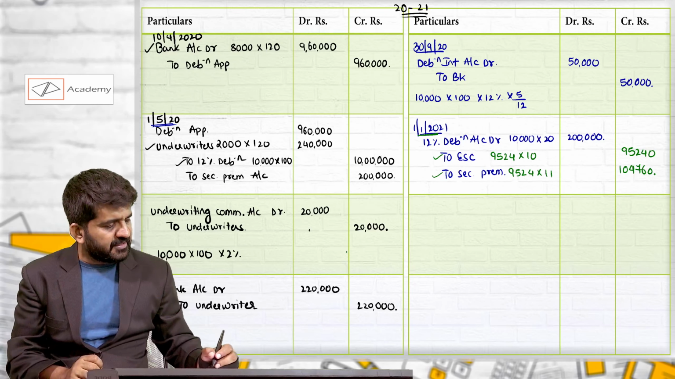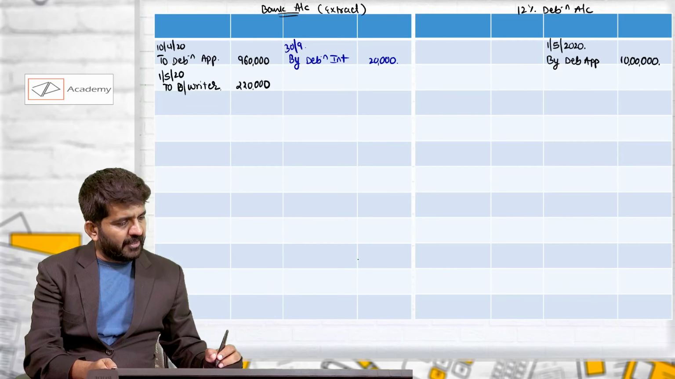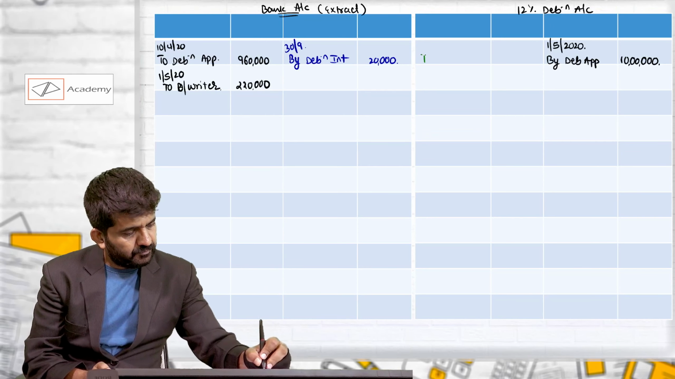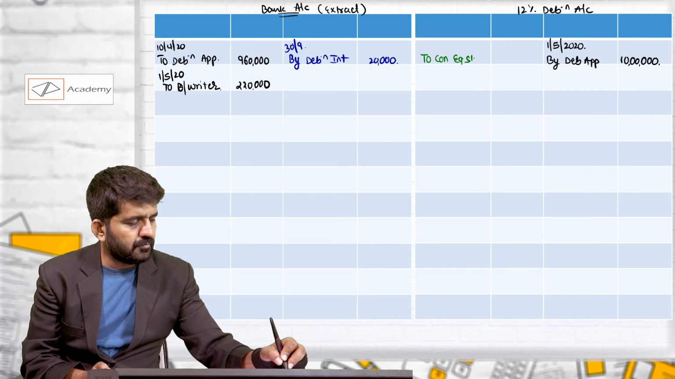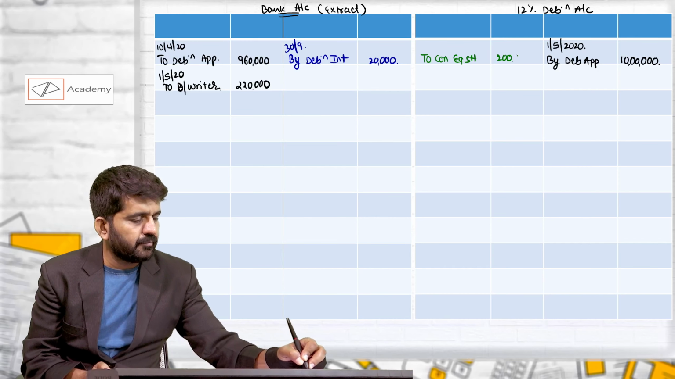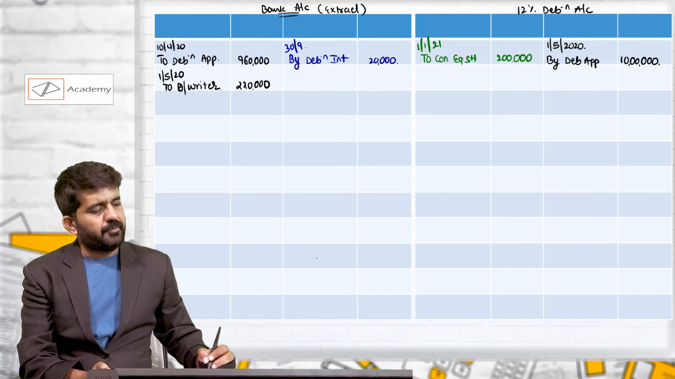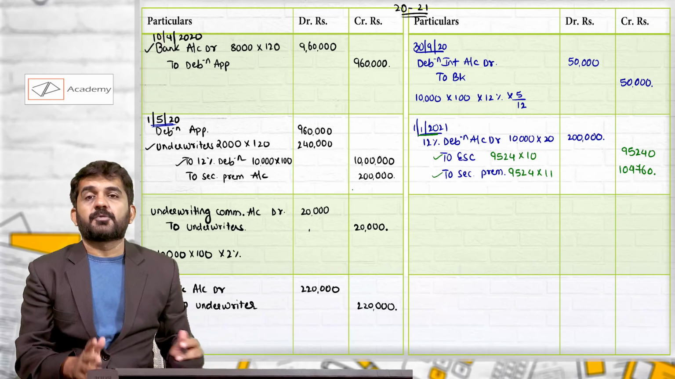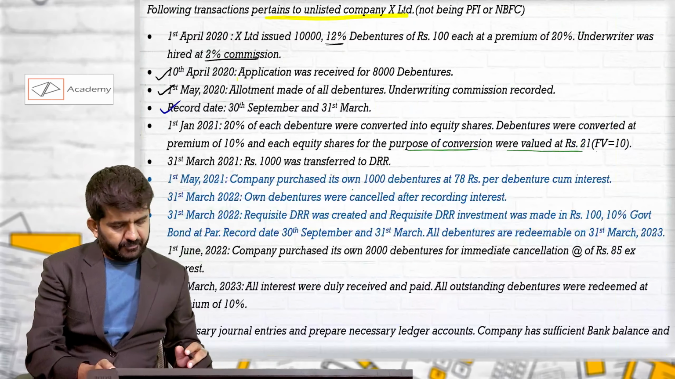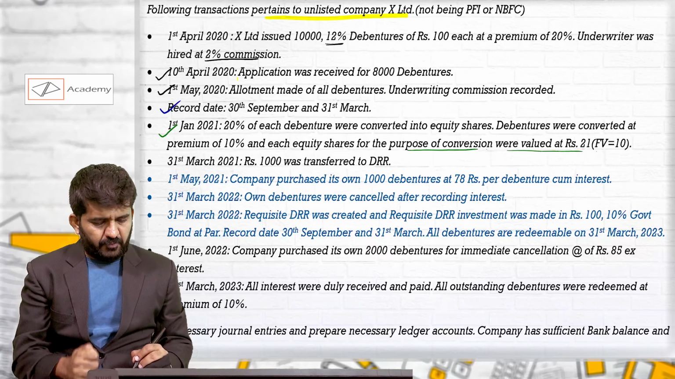We are not preparing a separate ledger account. 12% debentures are debited by 2 lakh rupees, which happens on 1st January 20. So we have even posted this particular journal entry. This is the journal entry for conversion.